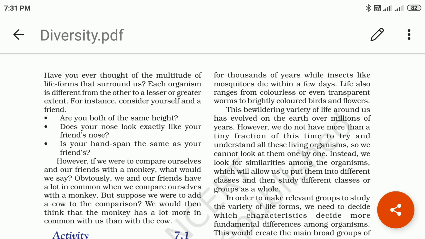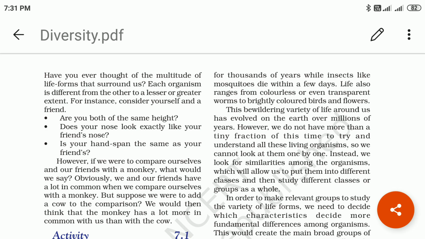However, we do not have more than a teeny fraction of this time to try and understand all these living organisms. There are thousands of different types of animals and insects, different faces, different colors; everything is not the same, everything is diverse.